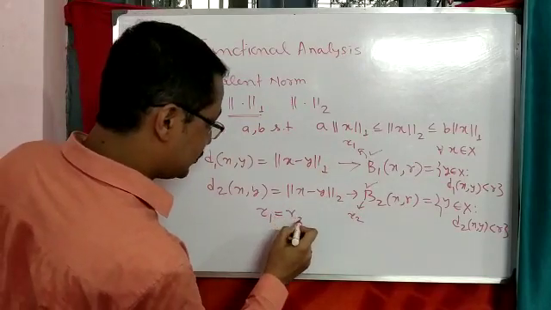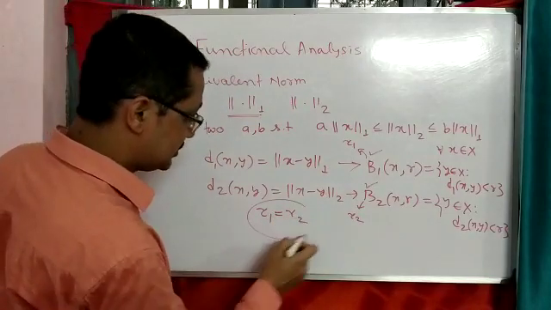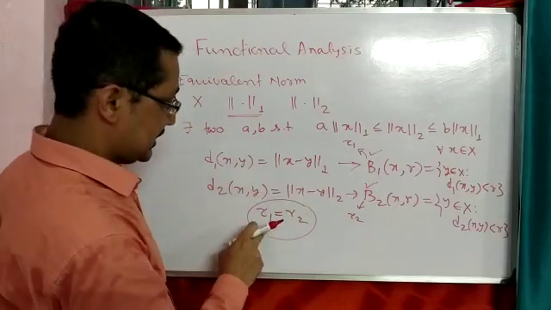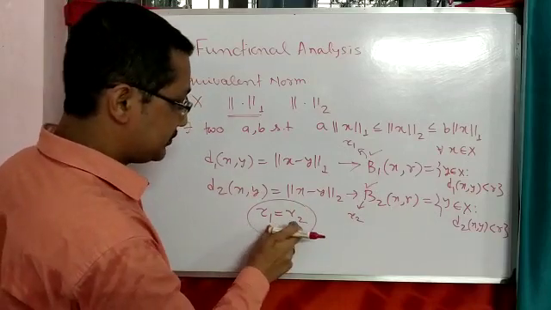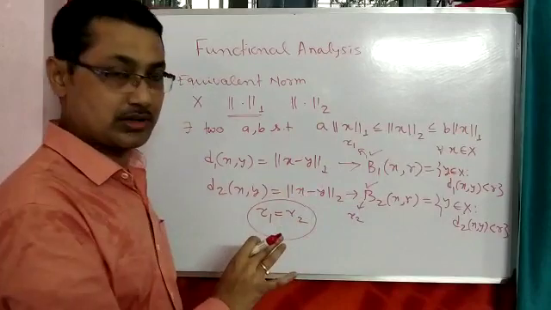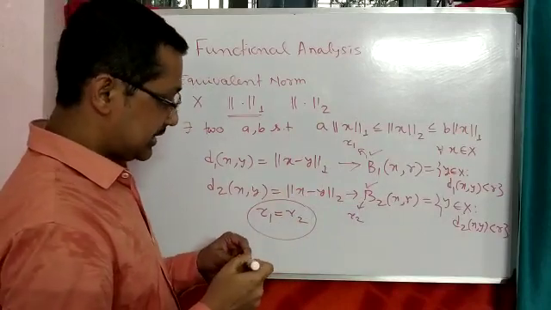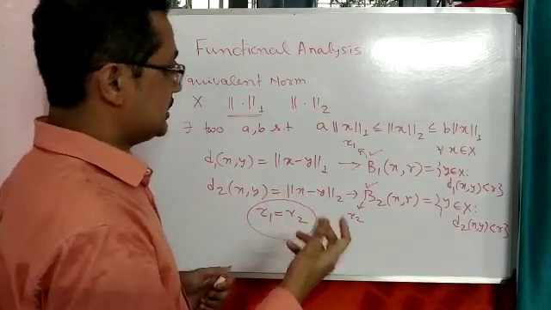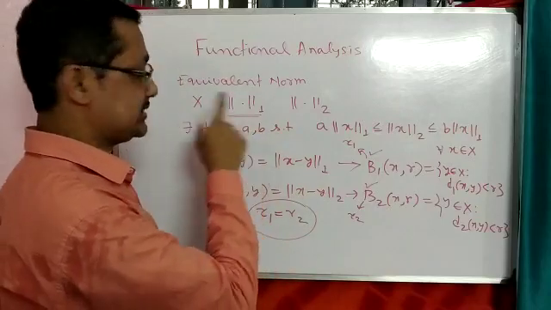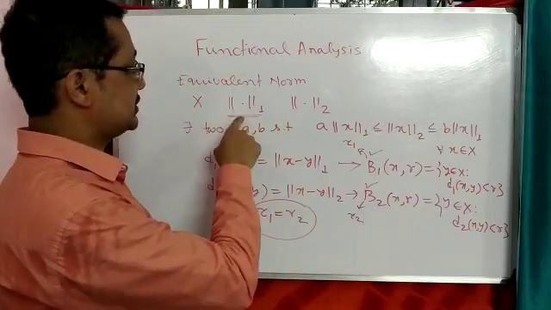So if two norms are equivalent, then the corresponding topologies are the same. That means topological properties of these two norms are equivalent. For example, convergence.